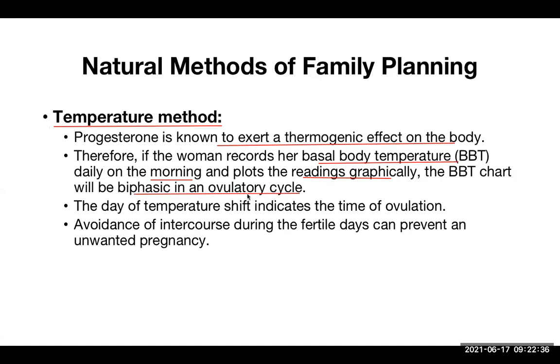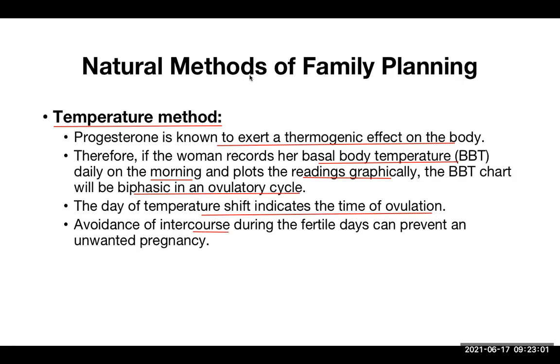It clearly shows what the time of ovulation is. There is a clear-cut indication on the chart. The day of temperature shift indicates the time of ovulation. And now what should they do? Once the time of ovulation is found out, avoidance of intercourse should be done.